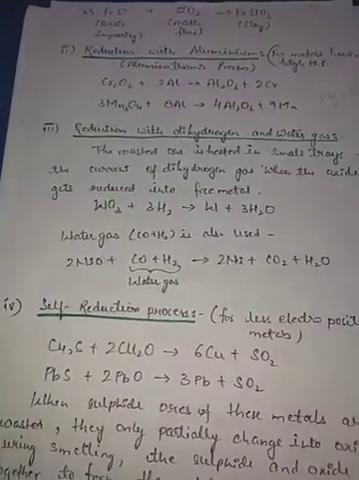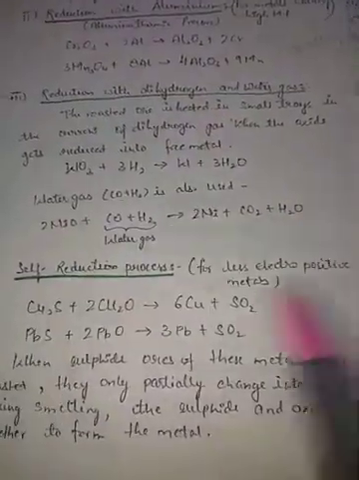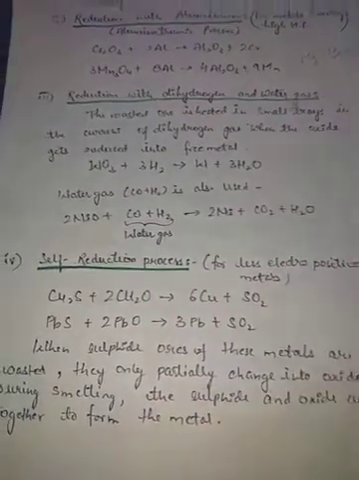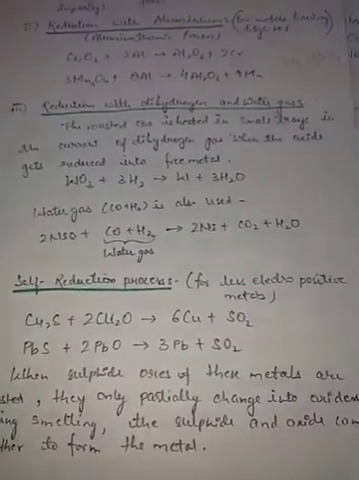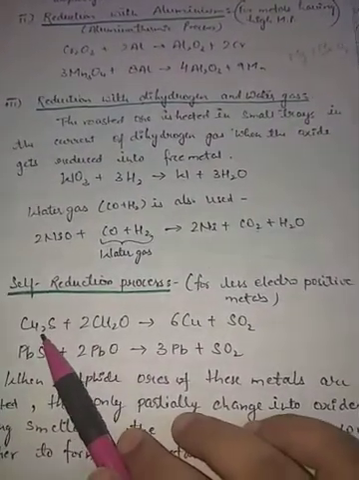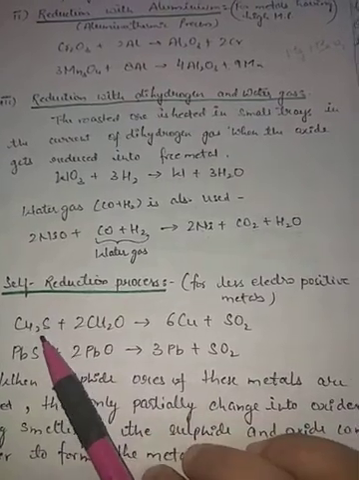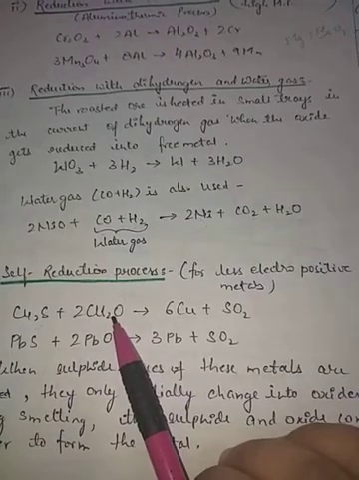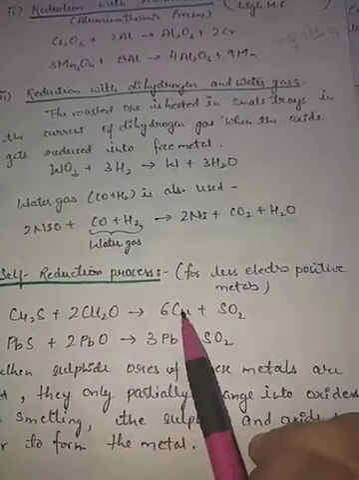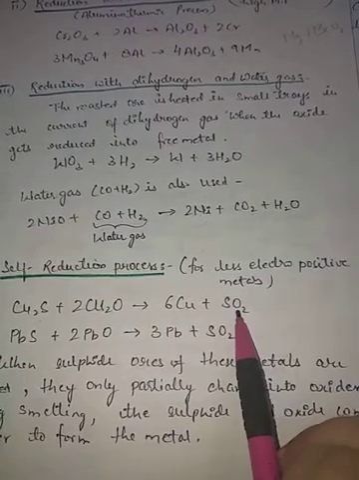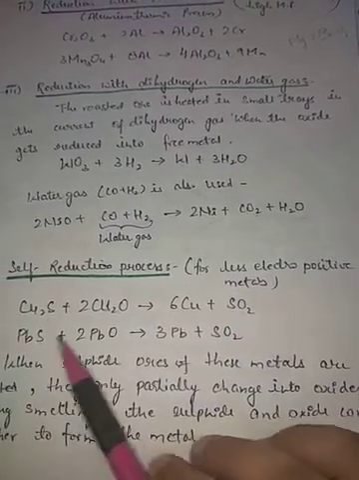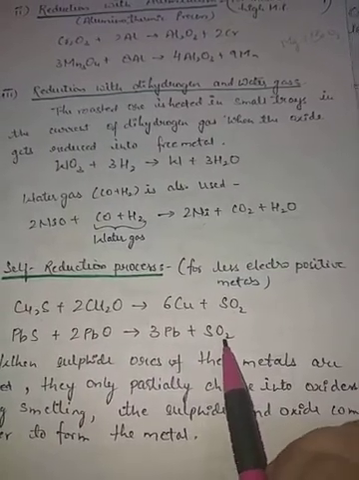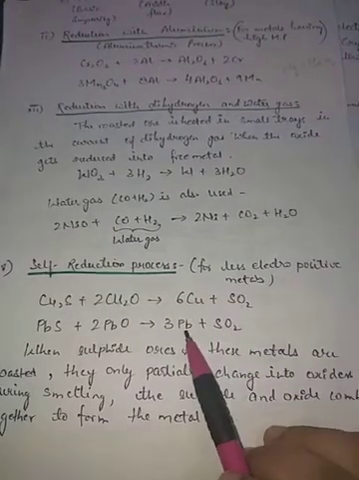Now the self reduction process. This self reduction process happens with those elements which are present lower in the electrochemical series. Suppose copper sulfide is there. This copper sulfide and copper oxide, when they are heated, will themselves get reduced to copper, and SO2 gas evolves out. Similarly, if lead sulfide and PbO are there, they will combine, and lead is formed and SO2 will escape out.